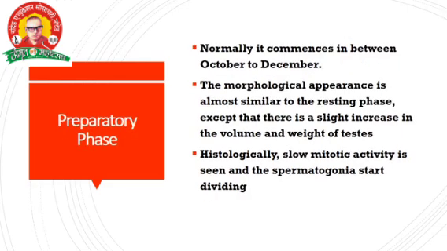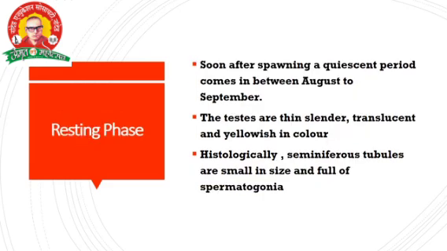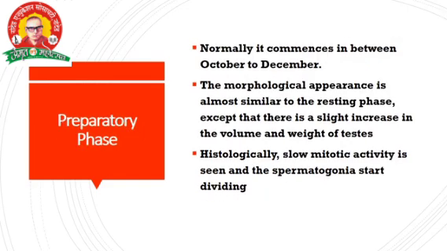Then the preparatory phase, the next stage. In the last slide we saw up to August, which is the resting phase. The next stage continues the life cycle, how the sperms are formed and how the testes look at that time. Normally the preparatory phase comes between October and December.